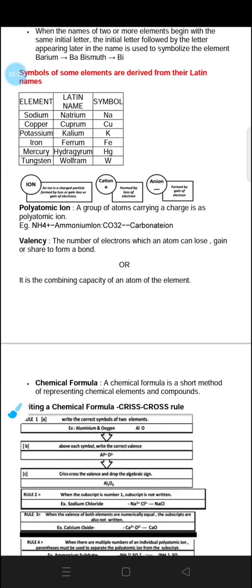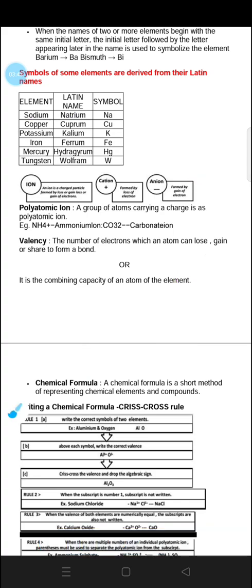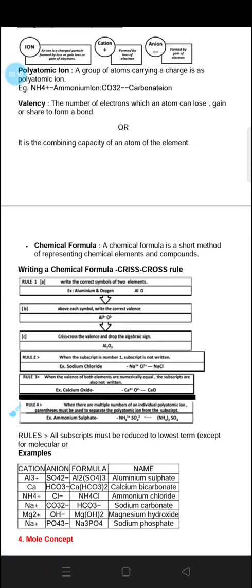Now, the symbols of some elements are derived from their Latin names. For example, sodium has the symbol Na. It is derived from its Latin name, natrium. Copper is derived from cuprum, Cu. Potassium is derived from kalium, that is K. Iron is derived from ferrum, that is Fe. Mercury is derived from hydrargyrum, that is Hg. And tungsten is derived from wolfram, that is W. So these all are the symbols that have been taken from their Latin names.